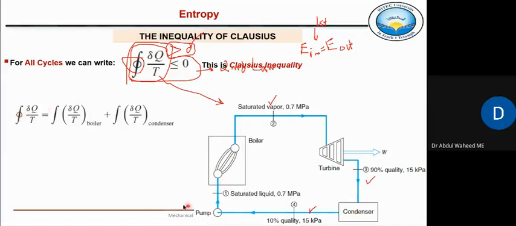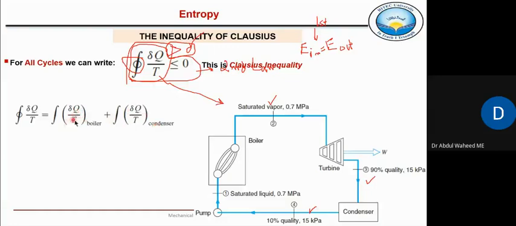So इस पूरे cycle में कौन कौन सी heat transfer है? Del Q in the boiler and del Q in the condenser. But now we are also dividing each del Q with the corresponding temperature of the boiler and the corresponding temperature in the condenser or the cold sink. So that is this equation. Now we shall actually calculate this del Q in the boiler and del Q in the condenser.